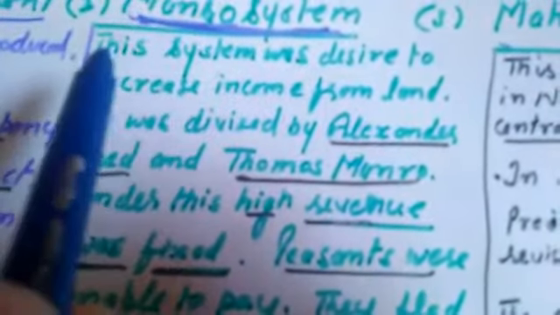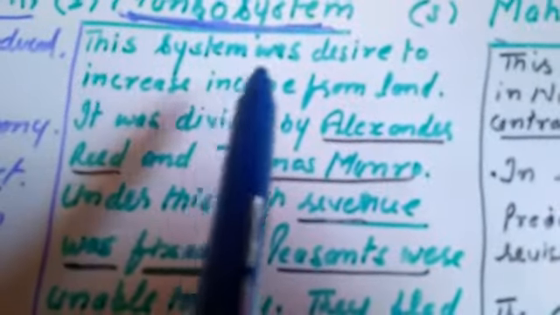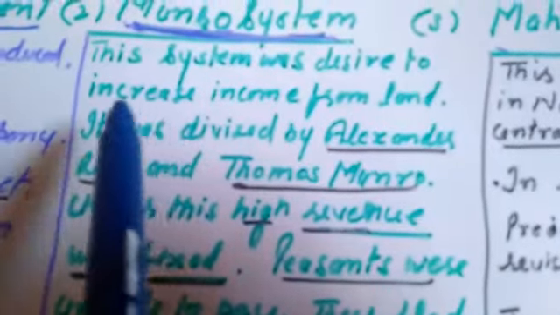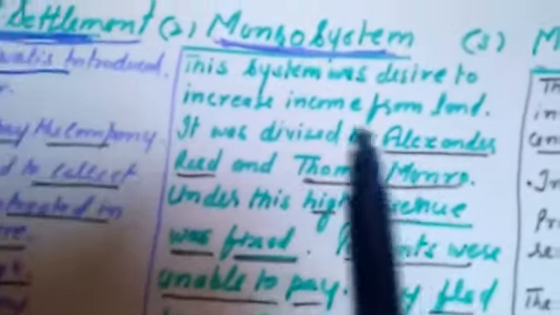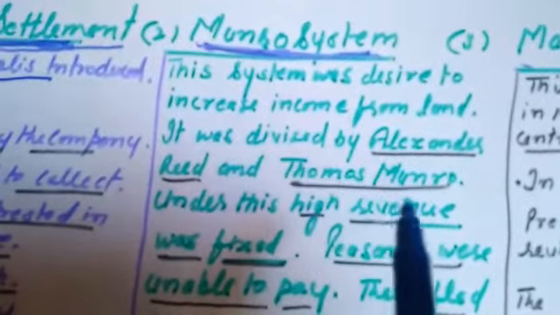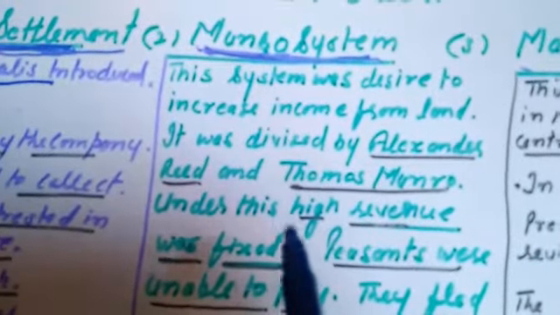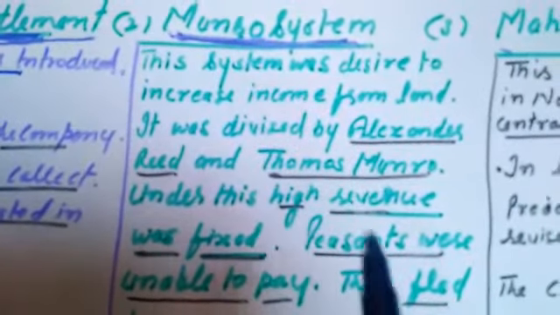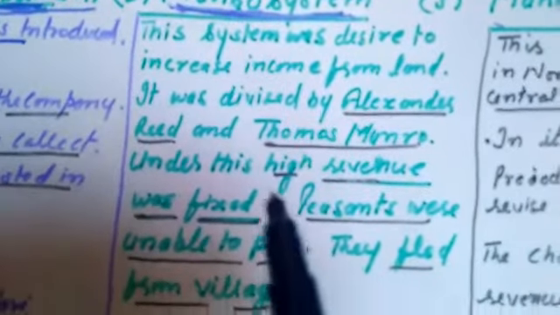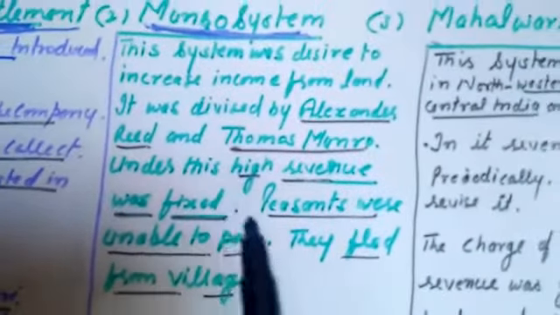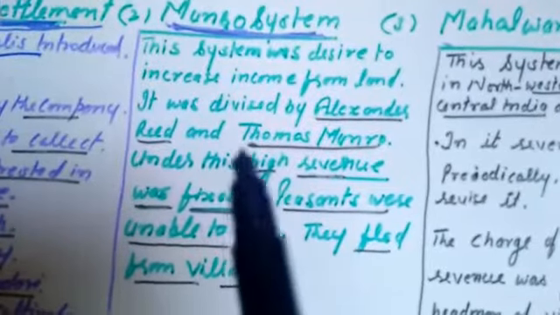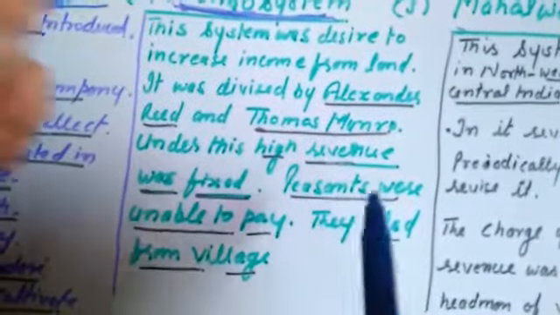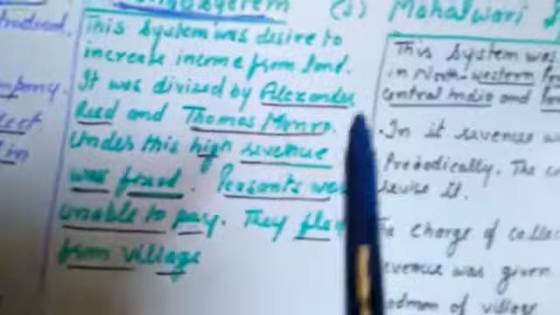Under this system, revenue was fixed, but this revenue was also very high and the peasants were not able to pay that revenue at the proper time, and that is why they had to flee from the villages. So this system again failed.